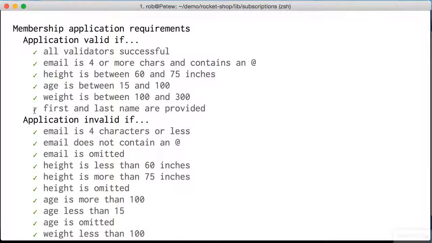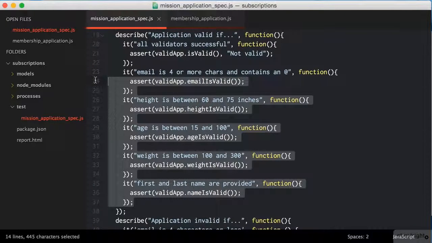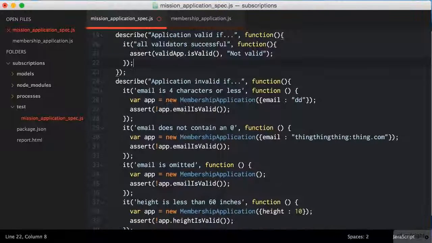Which brings something to mind. Why do I need both test cases? It's almost like saying black is not white and white is not black. Hey, both those things are true. Well, really, that's kind of ridiculous. It's also a bit redundant.